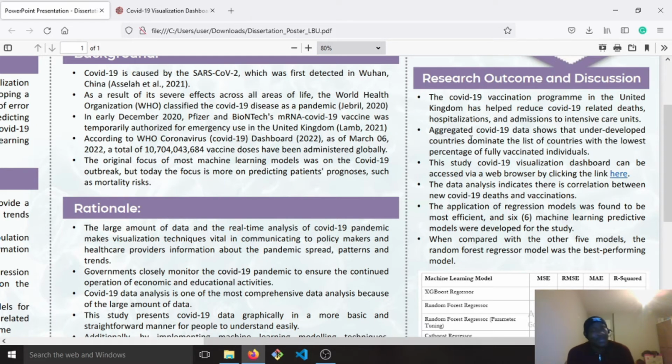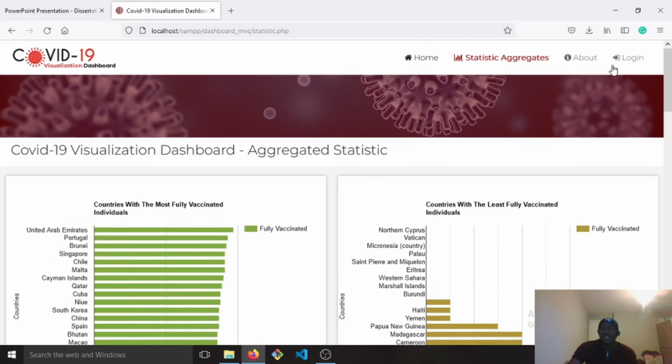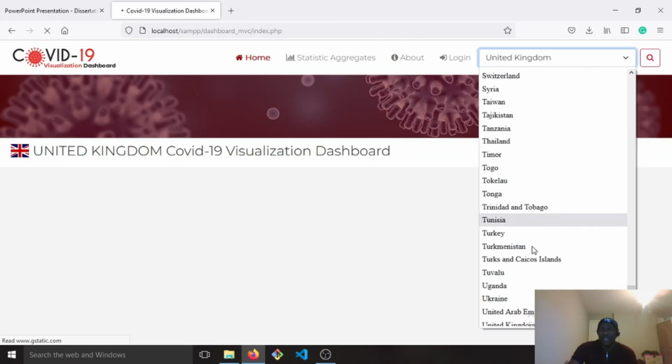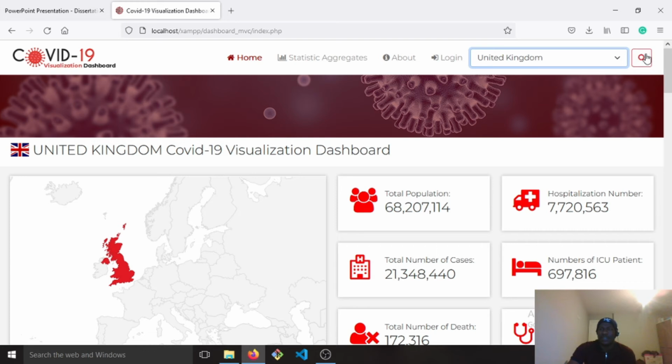From the data analysis for this research, we can say fully well that the COVID-19 vaccination program in the United Kingdom has helped to reduce COVID-19 deaths. It has also helped to reduce hospitalization and admission into the intensive care unit. If I could quickly go back to the UK to buttress that first point.